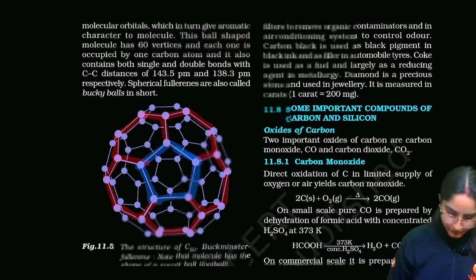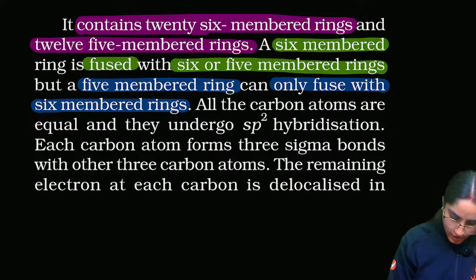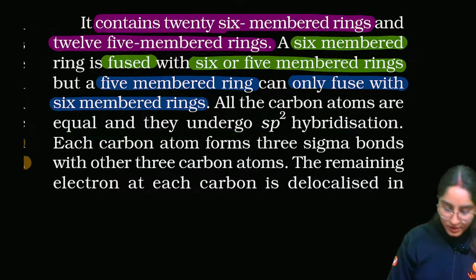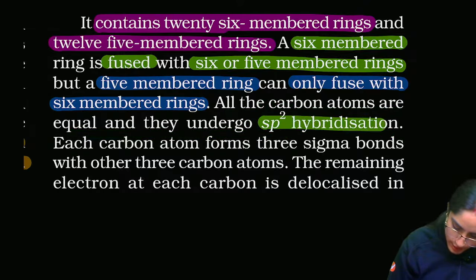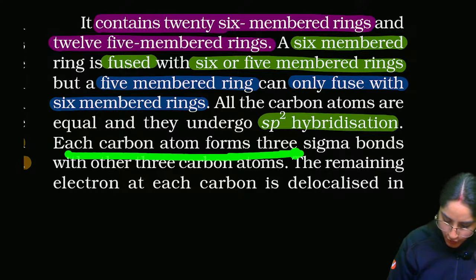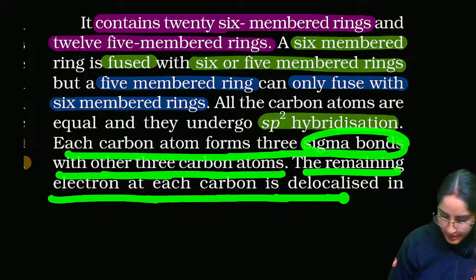Then here also they can ask you: all the carbon atoms are equal, they undergo sp2 hybridization. So the hybridization is sp2. Each carbon atom forms 3 sigma bonds with other carbon atoms. The remaining electron at each carbon is delocalized.